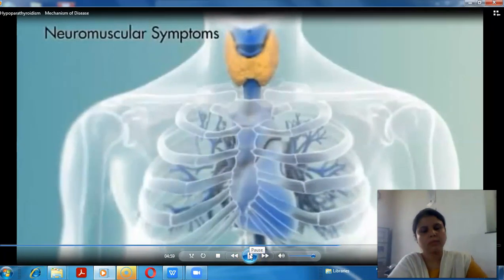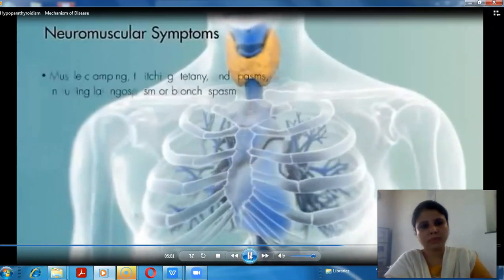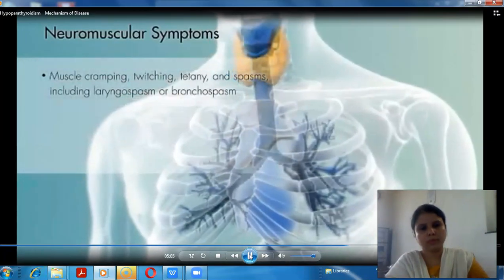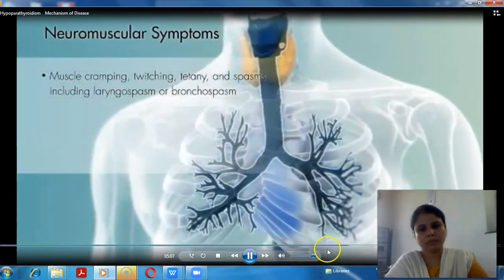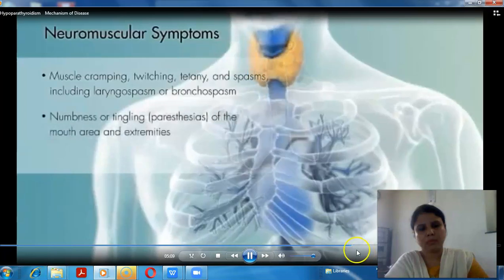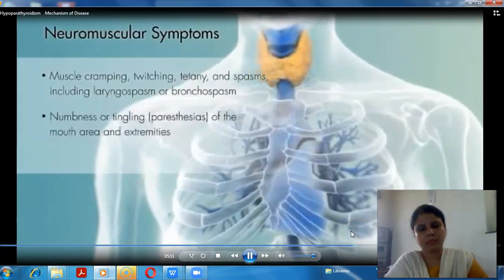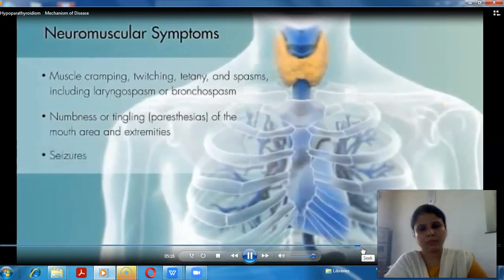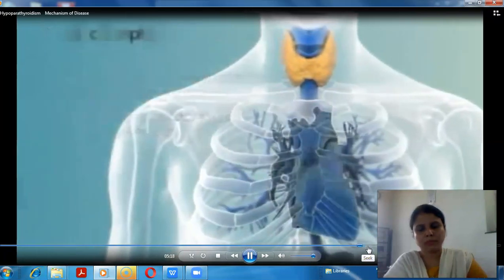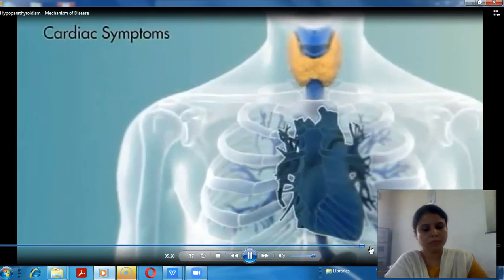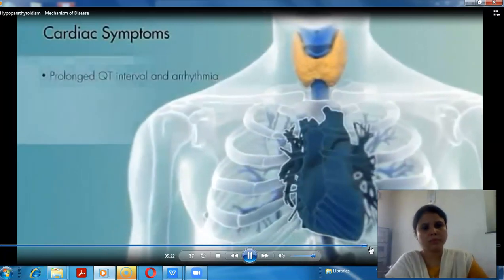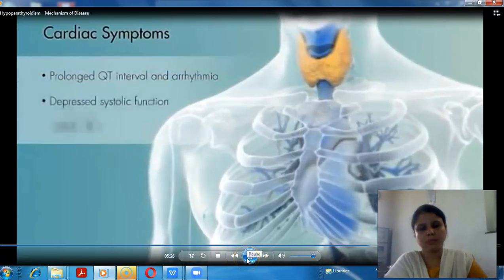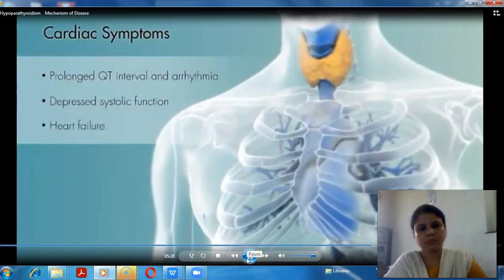Neuromuscular symptoms are typically the most prominent, including muscle cramping, twitching, tetany, and spasms, including laryngospasm or bronchospasm, numbness or tingling, paresthesias, of the mouth area and extremities, seizures. Cardiac function too may be affected with prolonged QT interval and/or arrhythmia. In rare cases, depressed systolic function and heart failure can result.